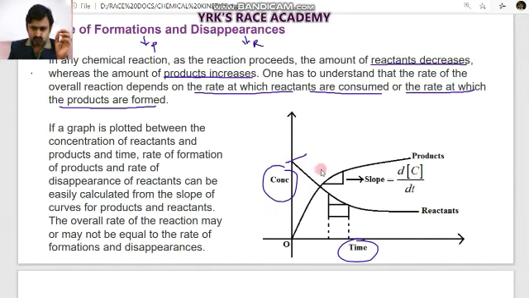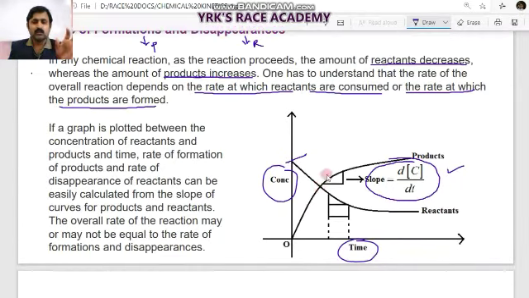See the slope of the curve here. The slope of this curve we call the gradient, the rate of reaction, that is d by dt of concentration. At one particular time both the curves will meet, and in a particular interval we can also decide the rate of reaction, which we call the instantaneous rate.